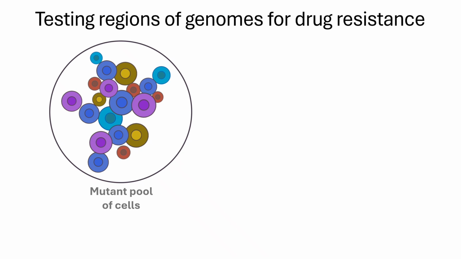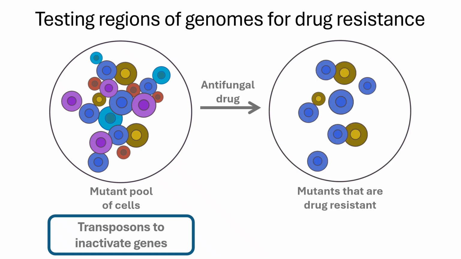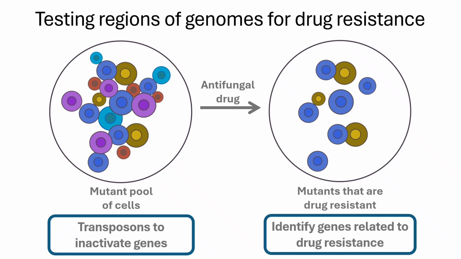The second approach I am using to confirm my hypothesis is to test regions of Cryptococcus neoformans genomes. To do this, I will create a population of mutant cells using a technique called TNSeq. Simply, this method uses transposons, or mobile pieces of DNA, to inactivate regions of a genome, creating millions of mutations. Then, I will expose this mutant pool to a selective pressure and antifungal drug. The result of this technique will be mutants that are resistant to the antifungal drug I have exposed them to. This will help me discover regions of the genome that are important for antifungal drug resistance.